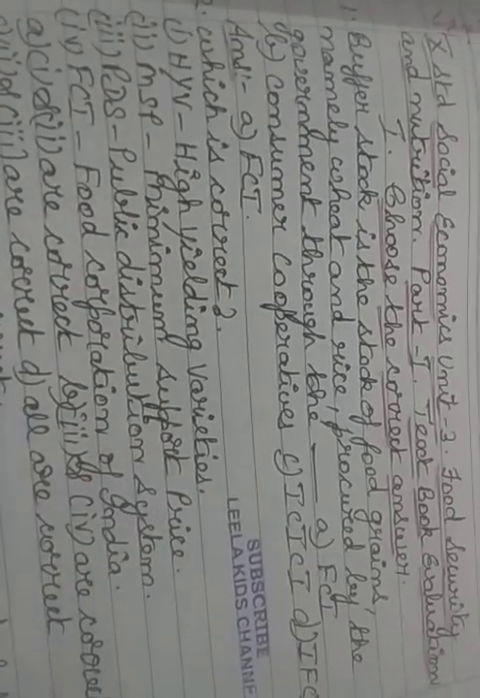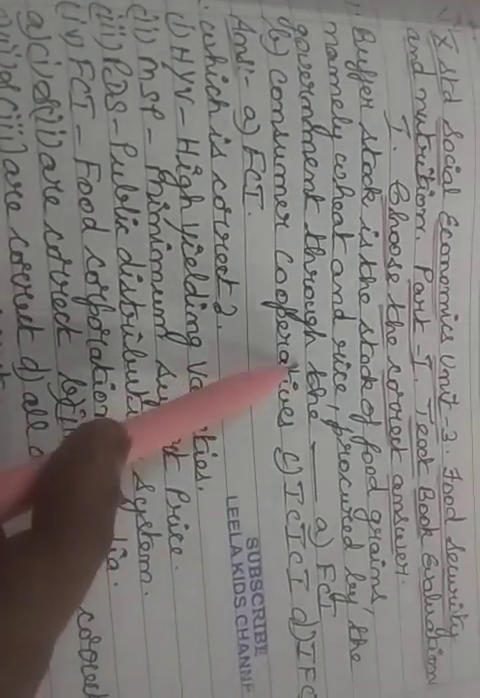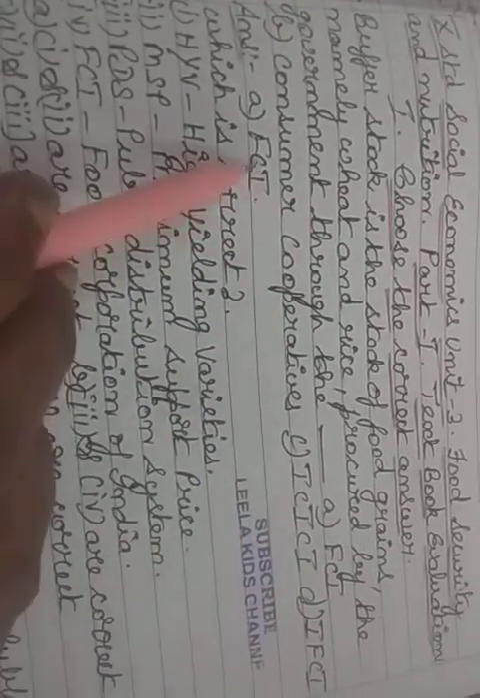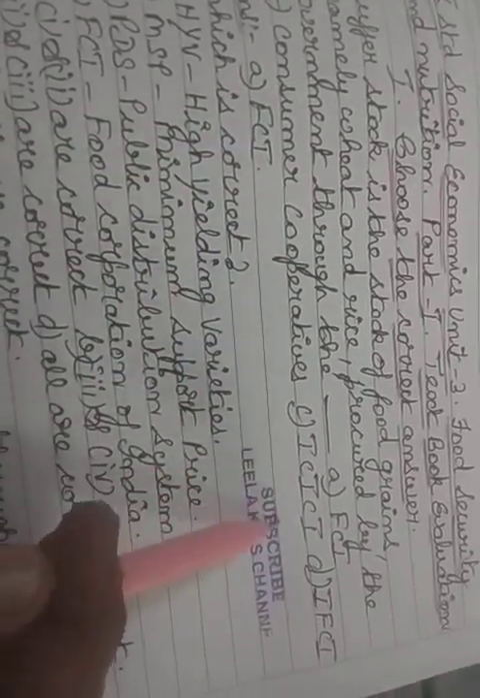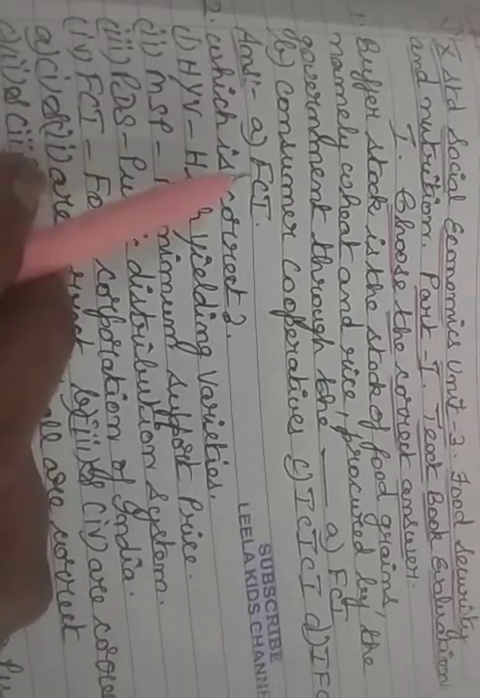Buffer stock is the stock of food grains, namely wheat and rice, procured by the government through the FCI, Consumer Cooperatives, ICICI, IFCI. Answer is FCI.